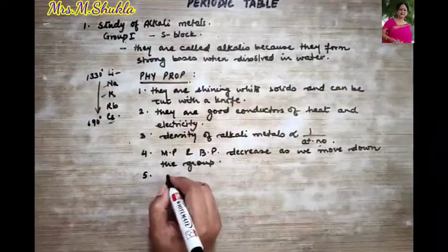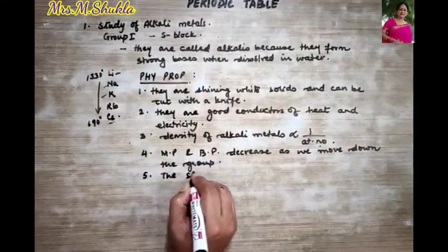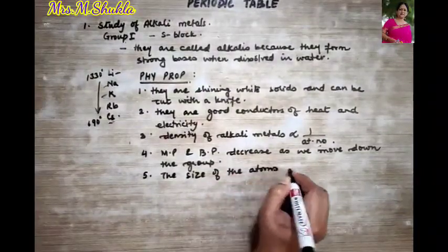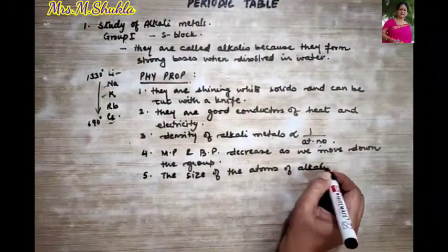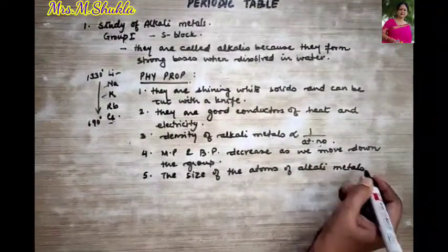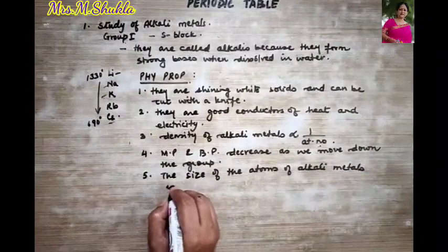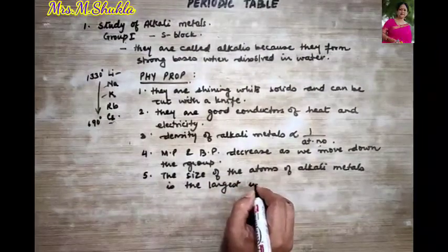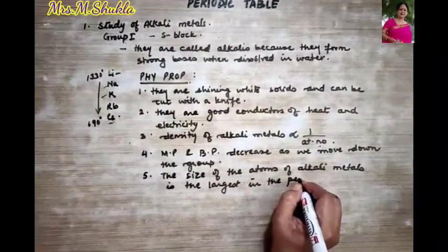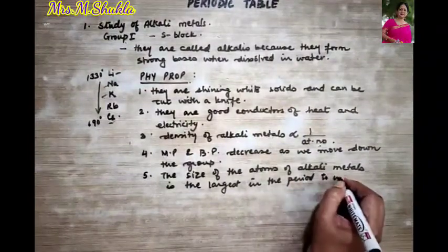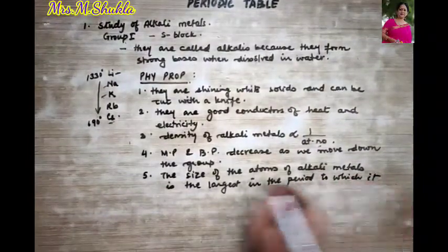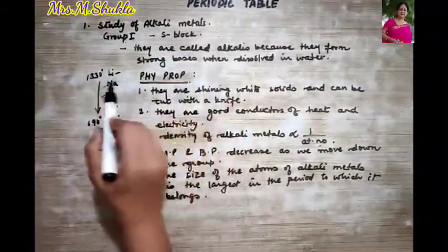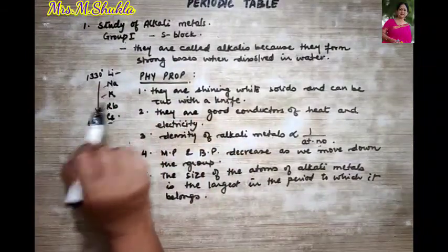So we may say that the size of the atoms of alkali metals is the largest in the period to which it belongs.